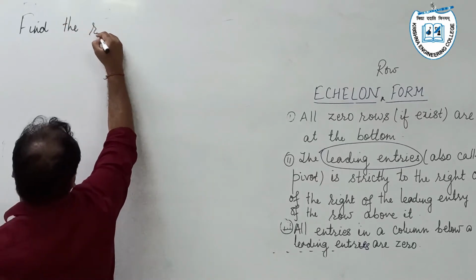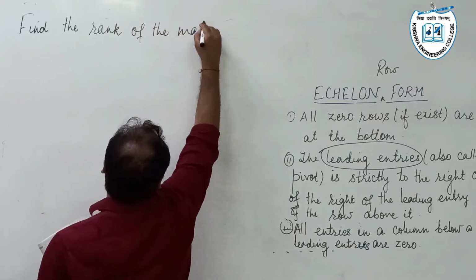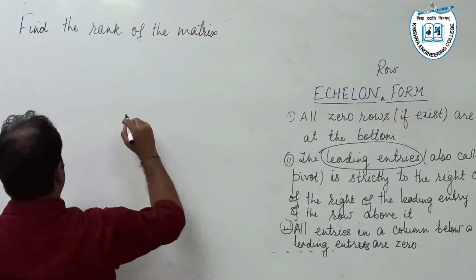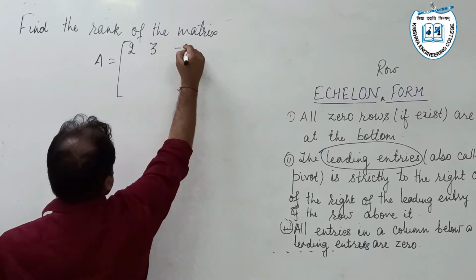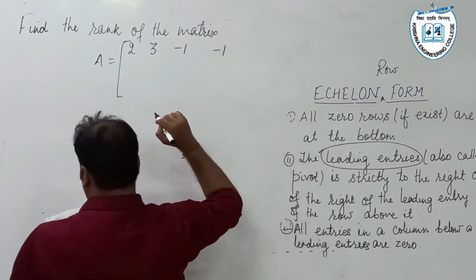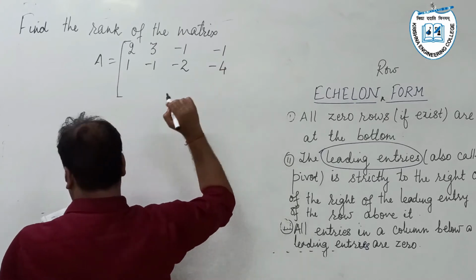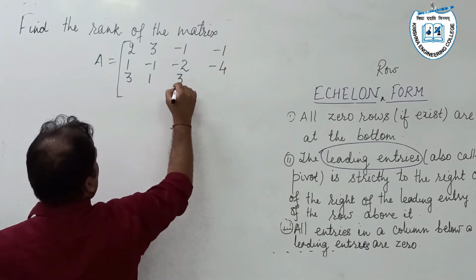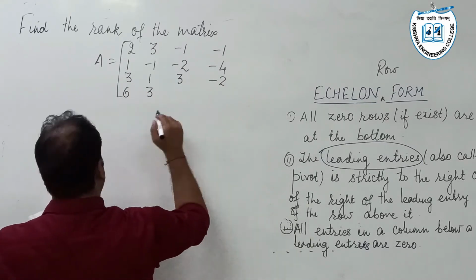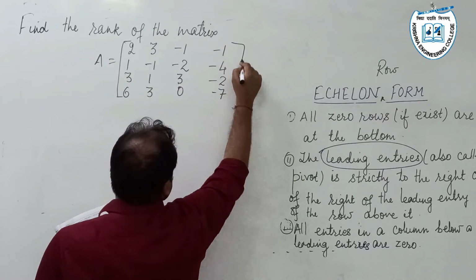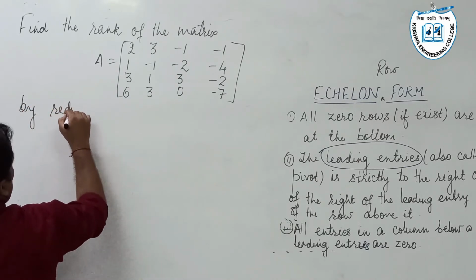Find the rank of the matrix A equal to [2, 3, -1, -1; 1, -1, -2, -4; 3, 1, 3, -2; 6, 3, 0, -7] by reducing it to echelon form.